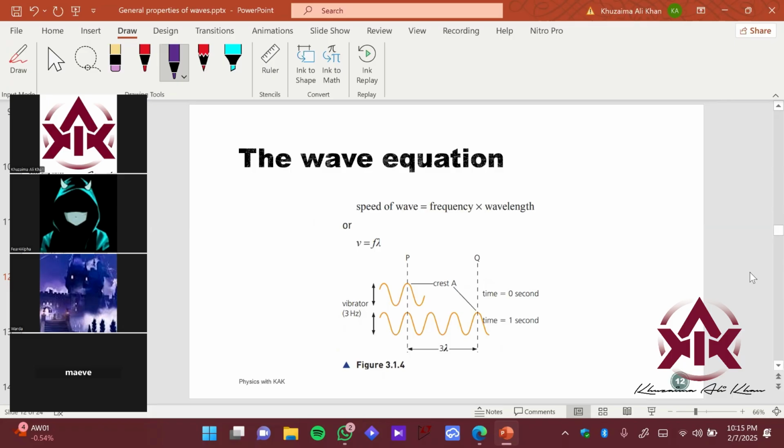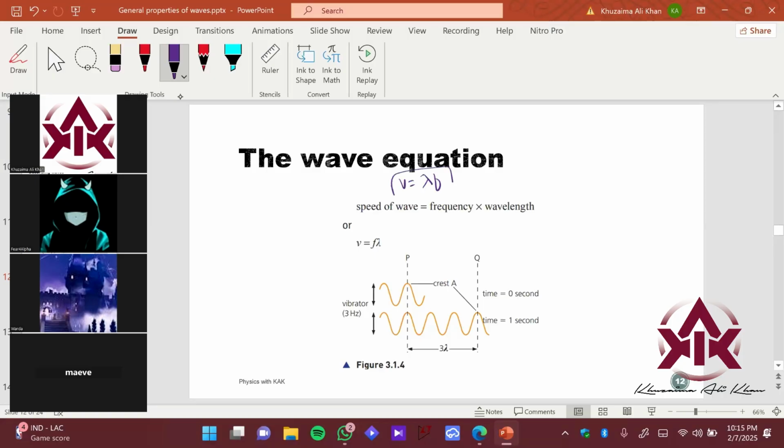So you know what is frequency of a wave. You just learned that sir it's the number of vibrations in 1 second. You know what is lambda. Lambda is just the length of one complete cycle. But if you want to find the speed of a particle, the motion of energy inside the wave, how fast it is happening, you can find that using this equation, that is speed equals f lambda.